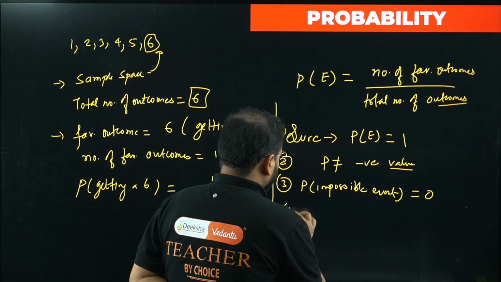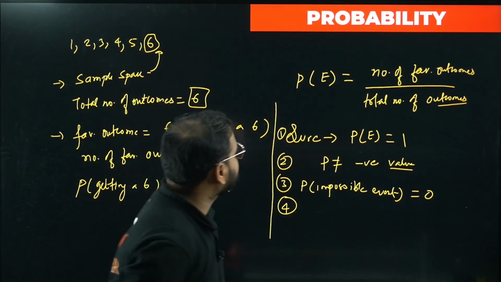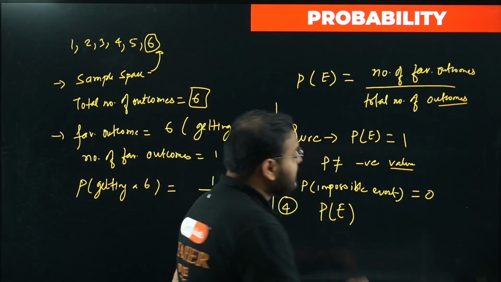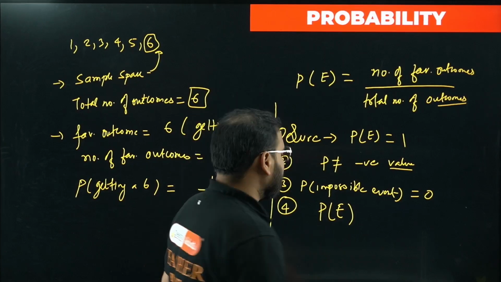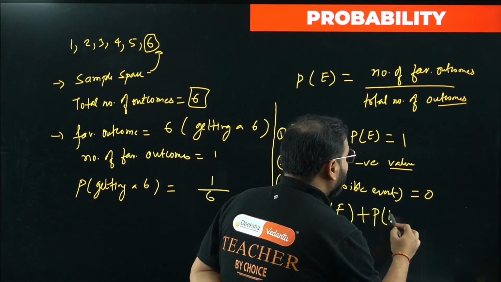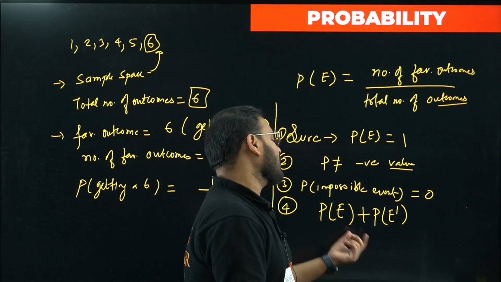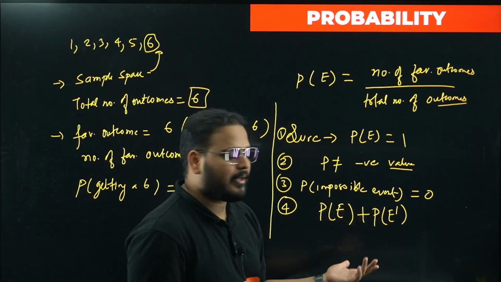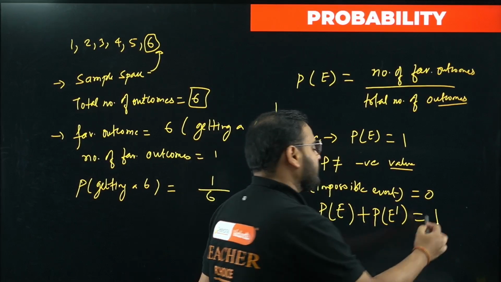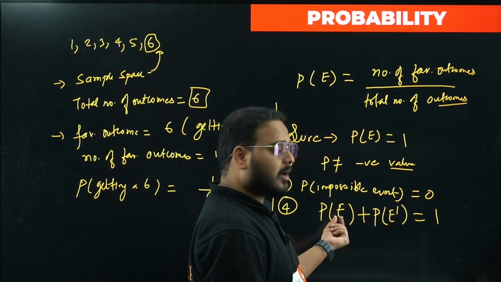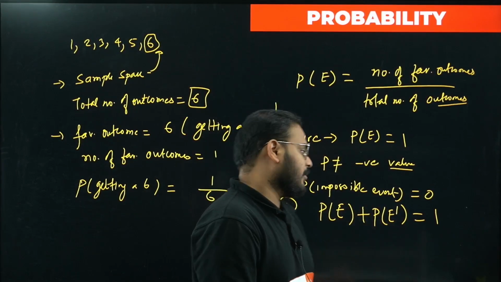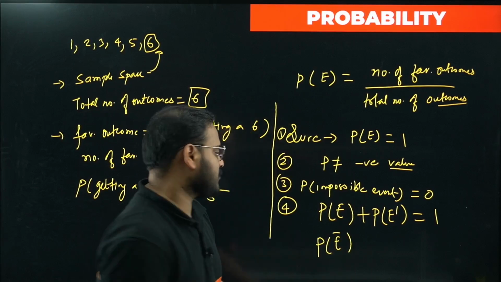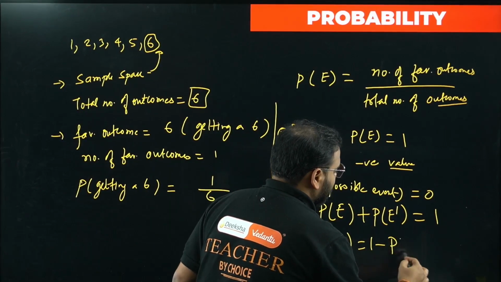Great. What next? Number 4, we have one more thing. The probability of the event to occur is P(E), and you add the probability of the event to not occur, P dash. P is the event to occur and P dash is the event not to occur. We also write it sometimes as P bar. Whichever you choose, the sum is always 1. So simply we can write P dash or P bar equals 1 minus the probability of the event to occur.